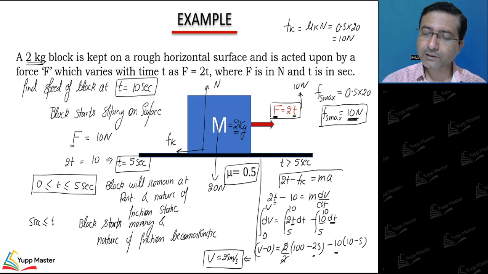Then we will apply Newton's second law, and after solving we will get the answer. So I hope the procedure is clear. Very simple example just to make you understand how the whole process happens. That's why I have taken force as a function of time. So this one is clear. Let's move to the next one.